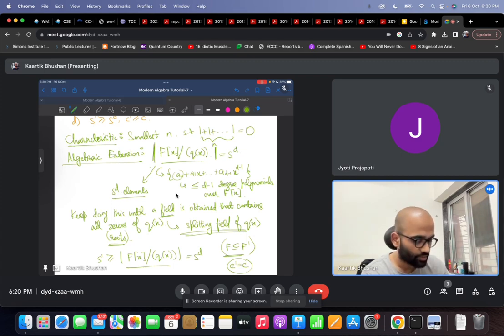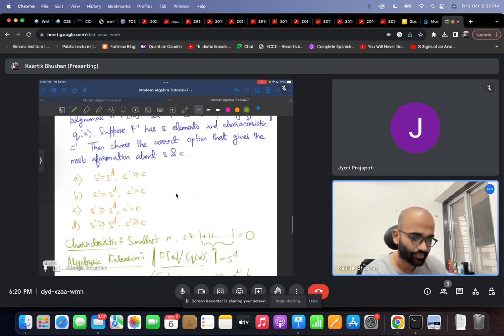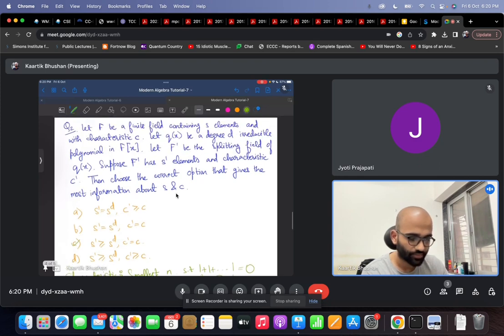So the characteristic remains the same, but the size increases and has to be at least S to the D. Option C should be the correct answer for this question.